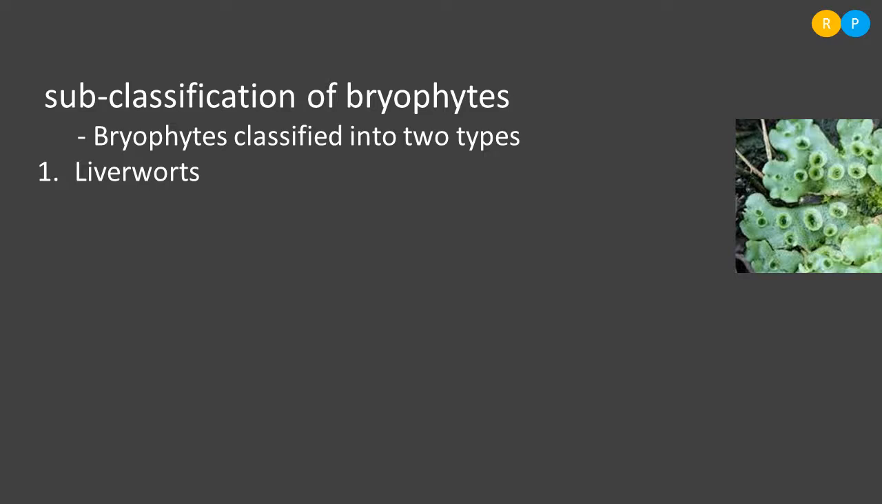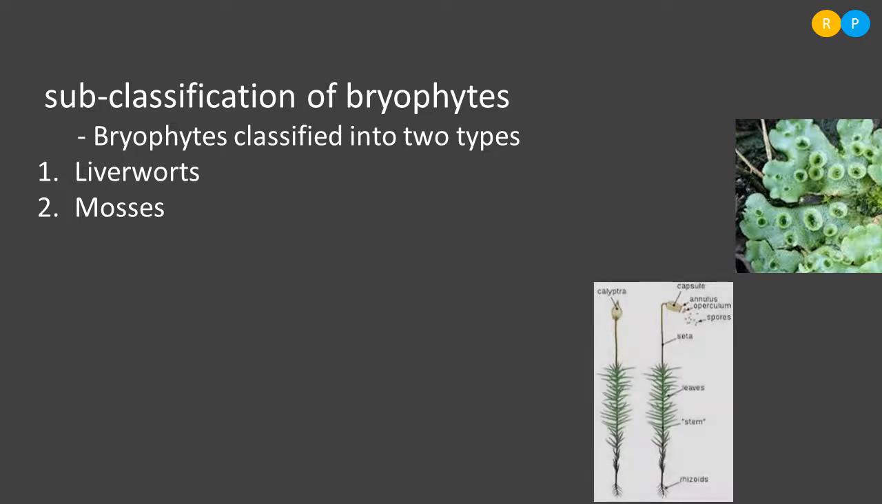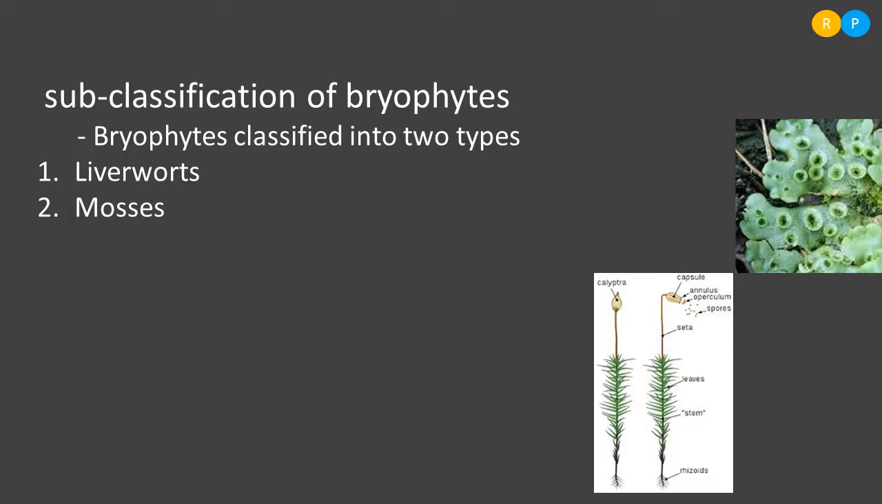So some of the group of bryophytes are placed under the liverworts. The main category here is the thallus nature. Then another type is mosses. Mosses actually show an upright plant structure, with a stem-like structure and leaf-like structure. Clear? So if their plant body is erect, they are placed under the mosses category.